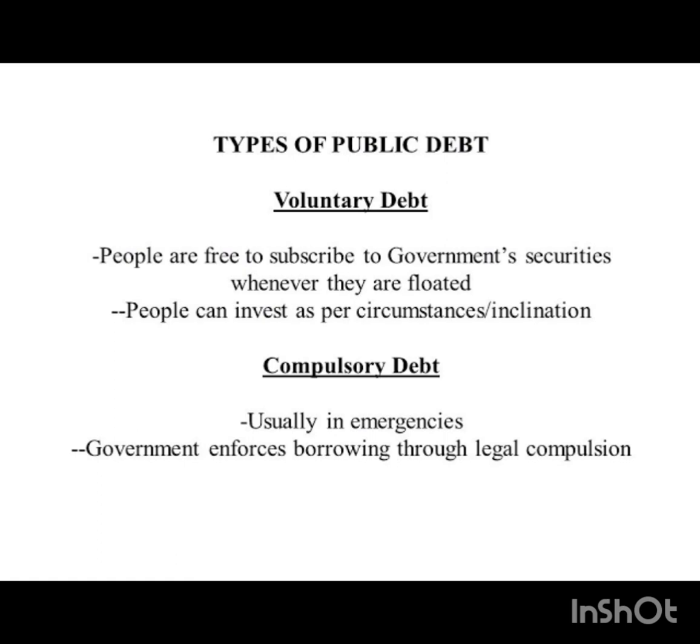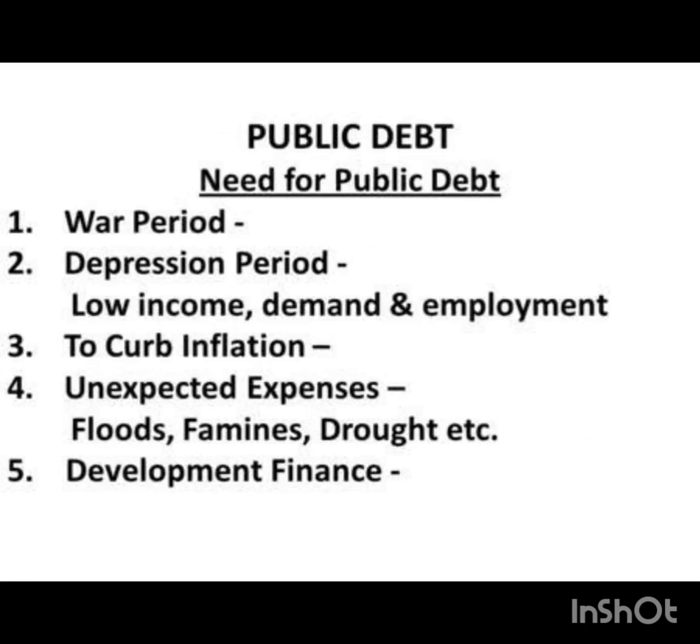Next we are moving to funded and unfunded debts. Funded debts are those debts for repayment of which the government is creating a fund, depositing a certain amount of money in that fund every year, and when that fund money gets collected, it is used to repay the funded debt. Funded debts are long-term debts of more than a year. For repaying these loans, the government creates a separate debt fund in which money is deposited every year, and on maturity this debt fund money is utilized for repaying the funded debts.